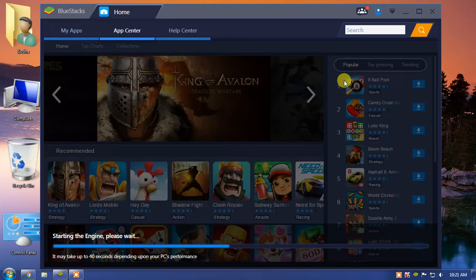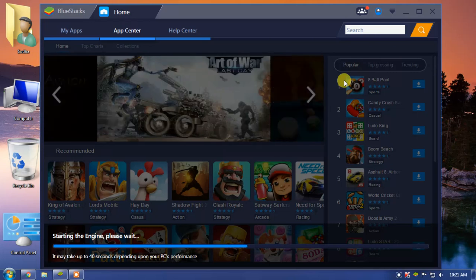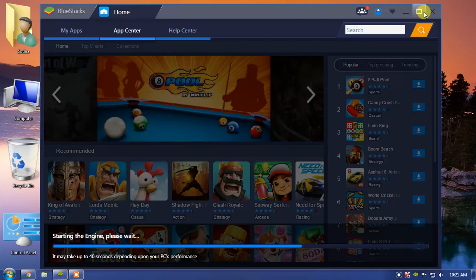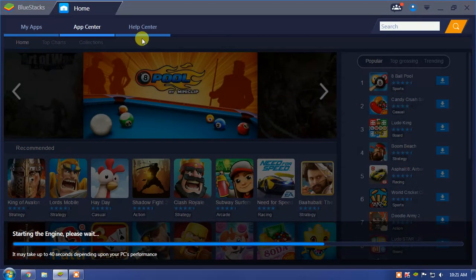App Player is downloadable Windows and Mac software that virtualizes the full Android experience. The software is free to download and use.